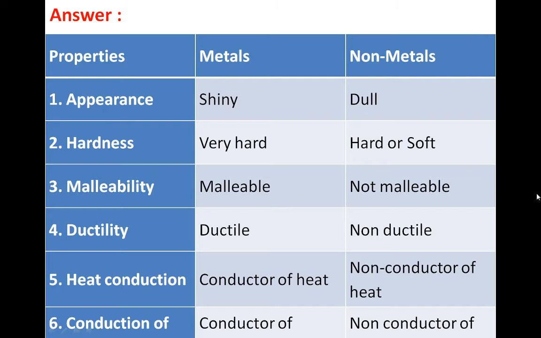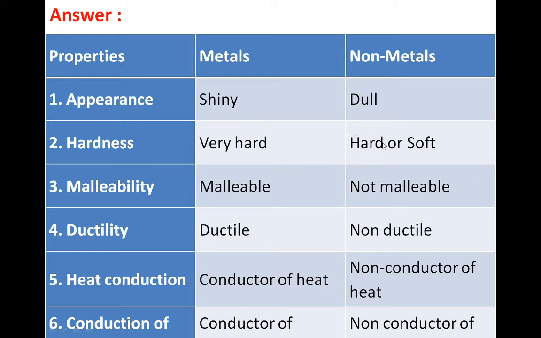Okay, so fill this table. Write down: metals are shiny, non-metals are dull. Hardness: metals are very hard, non-metals are hard or soft. Both properties they show. Malleability: metals are malleable, non-metals are not malleable. Ductility: metals are ductile, non-metals are non-ductile. Heat conduction: metals are conductors of heat, non-metals are non-conductors of heat. Conduction of electricity: metals are conductors of electricity, non-metals are non-conductors of electricity.